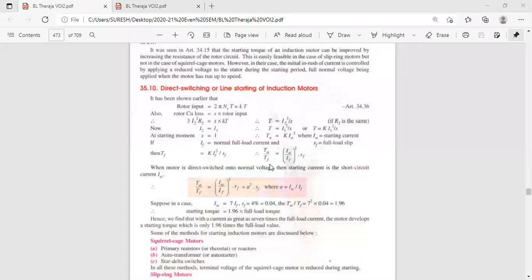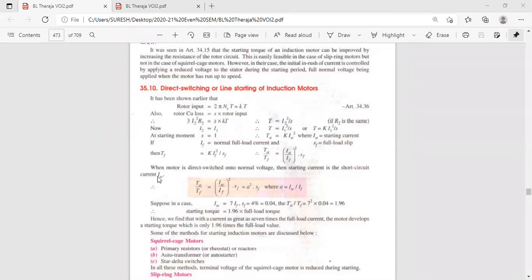Okay. Now when the motor is directly switched onto normal voltage, let us take 230 volts in your house. But in 3-phase, the normal voltage is 400 or 420 volts. Then the starting current is the short circuit current ISC.